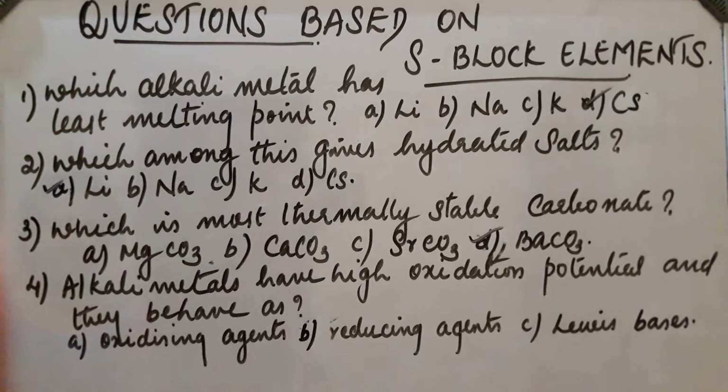Next, fourth question, alkali metals have high oxidation potential and they behave as oxidizing agents, reducing agents, or Lewis bases? In the case of alkali metals, we know they are strong reducing agents, because they have high oxidation potential, they behave as reducing agents.